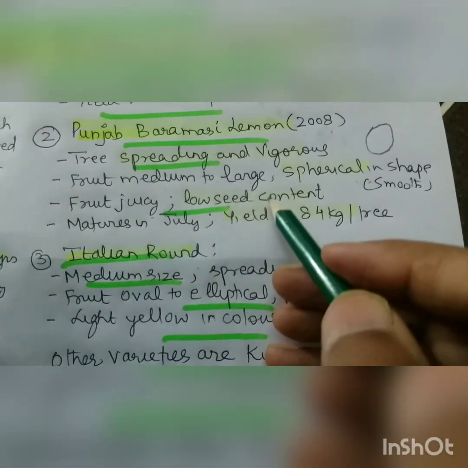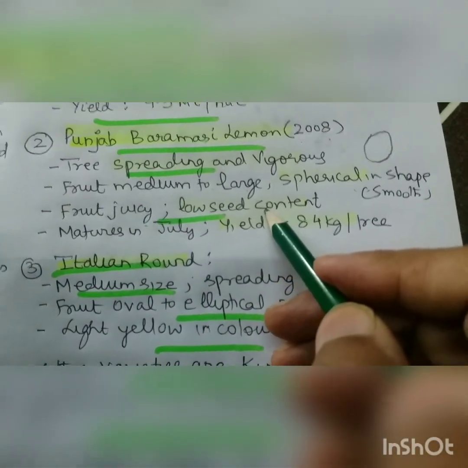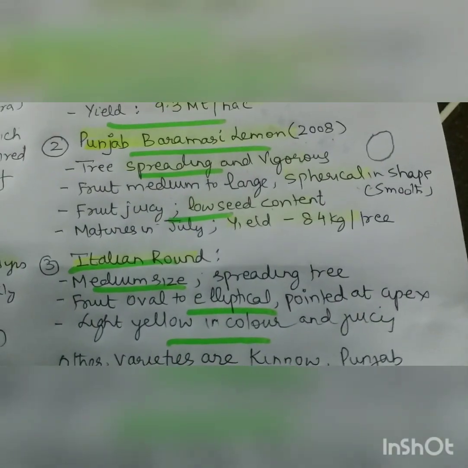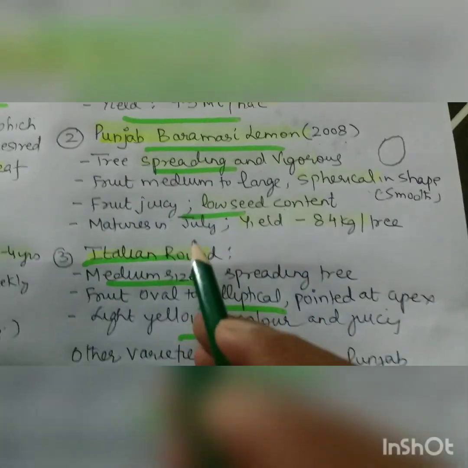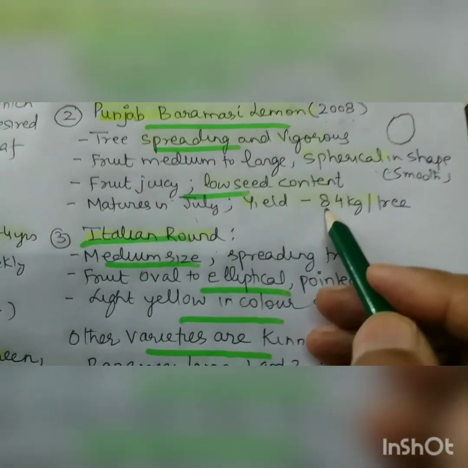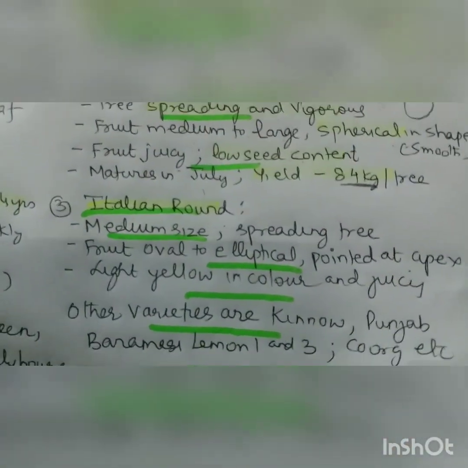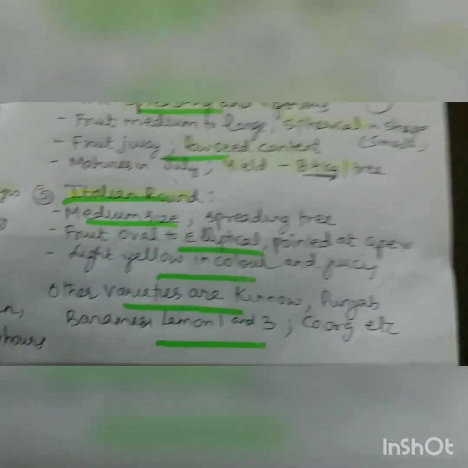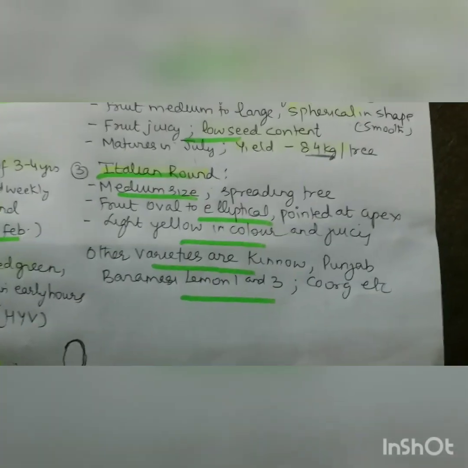Fruit juicy, low seed content than the earlier variety of Baramasi lemon, and matures in July, and yield is 84 kg per tree. It is according to tree, and how many trees you can grow in a hectare, you can multiply it and exact yield will come.